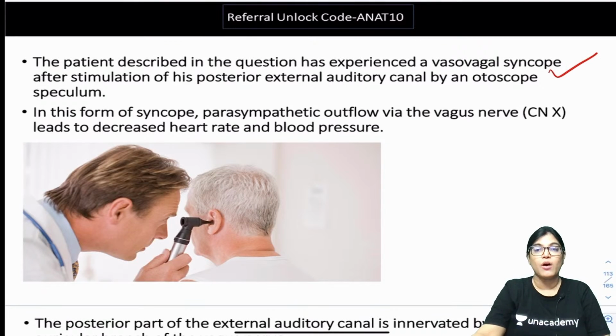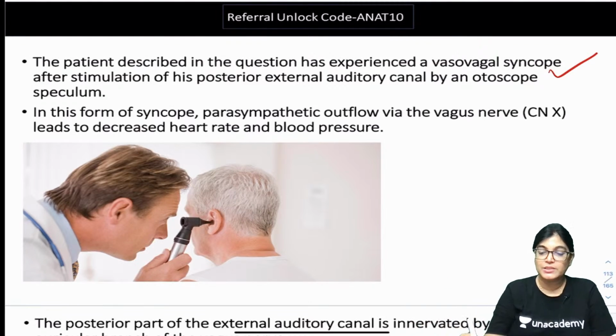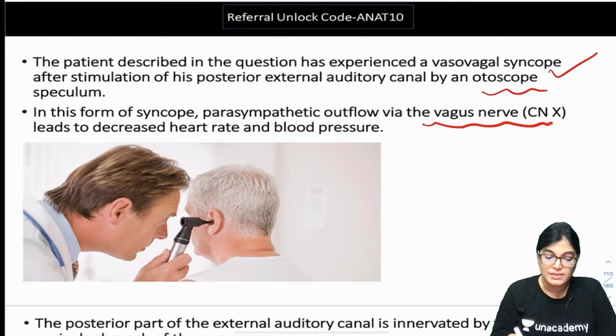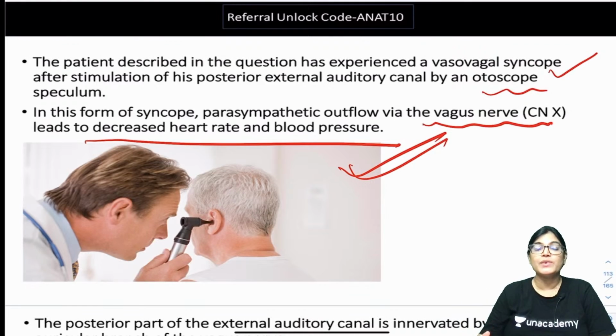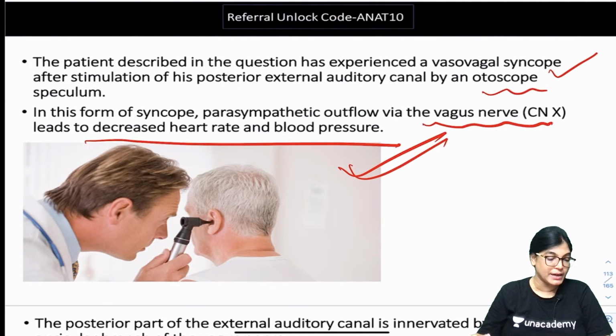The fainting attack is vasovagal syncope, after stimulation of the posterior wall of the external auditory meatus by introducing the otoscope. In this form of syncope, parasympathetic outflow via the vagus nerve leads to decreased heart rate and blood pressure. The syncopal attack is due to involvement of the vagus nerve.